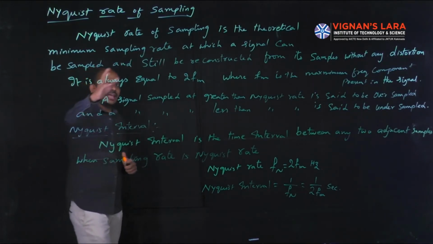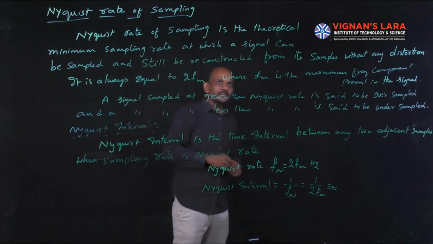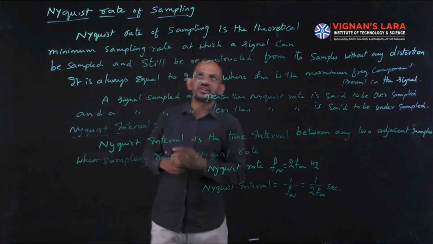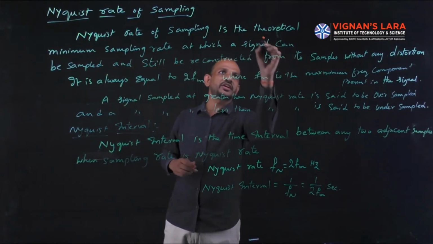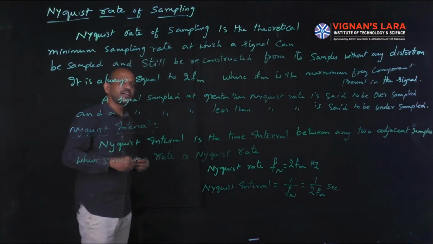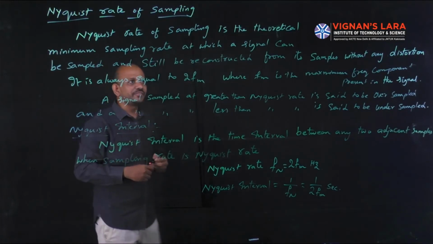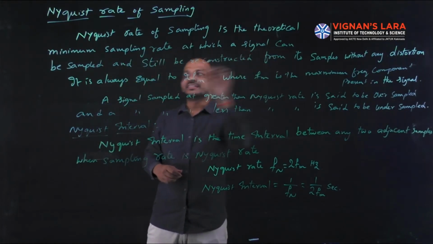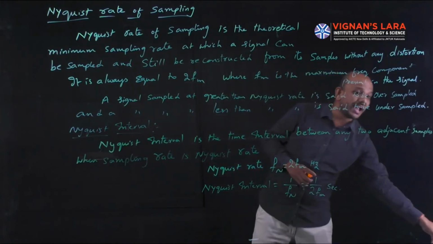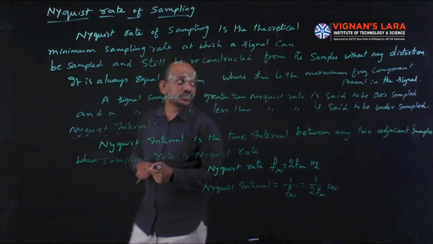The Nyquist rate of sampling is the theoretical minimum sampling rate at which a signal can be sampled and still be reconstructed from its samples without any distortion.